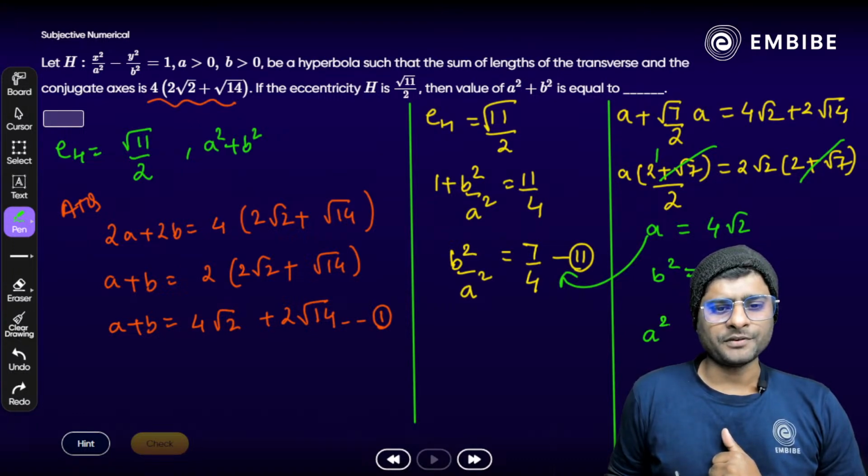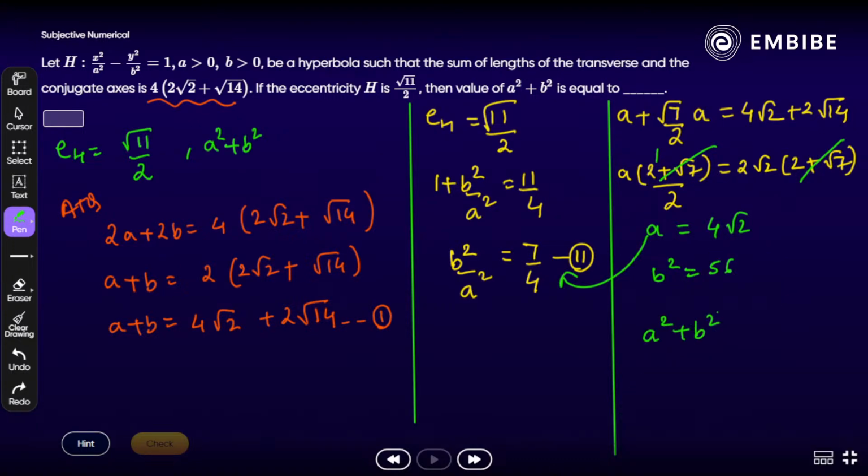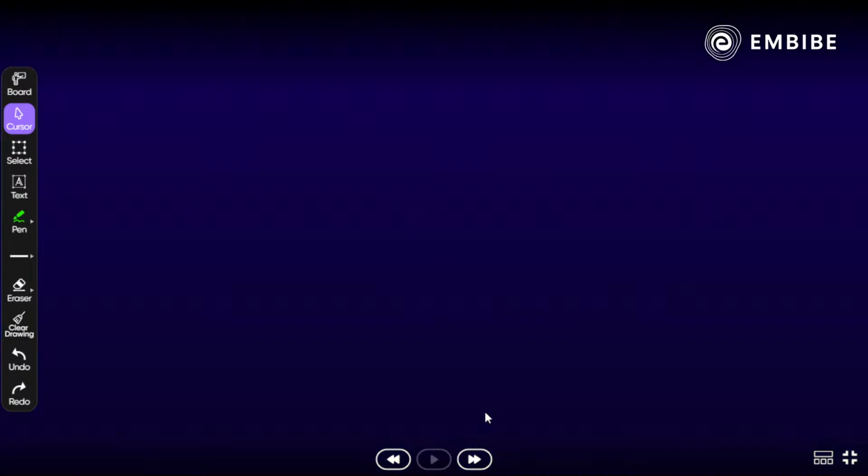Now what will be the value of a square plus b square? The value of a square plus b square, 32 plus 56. 88 is the right answer. Done. Yes, Kirtik. Very good. 88 is the right answer. Clear? Okay. Kindly note it down, each and every one. Just note it down. Smart work. Okay. Focus on the next part. Next question.